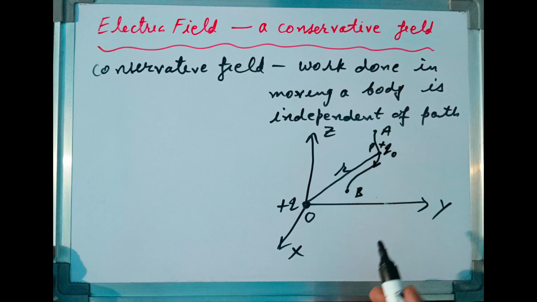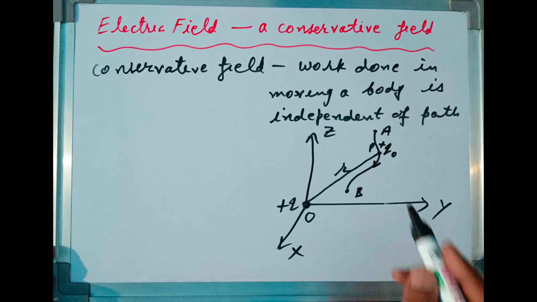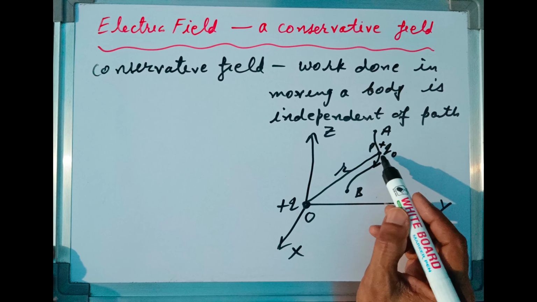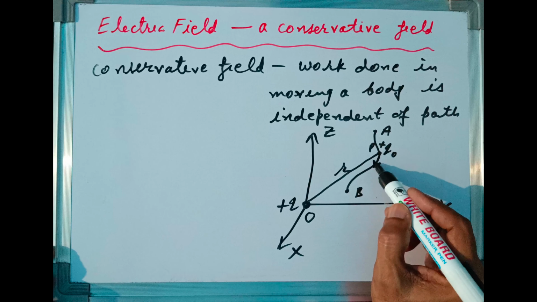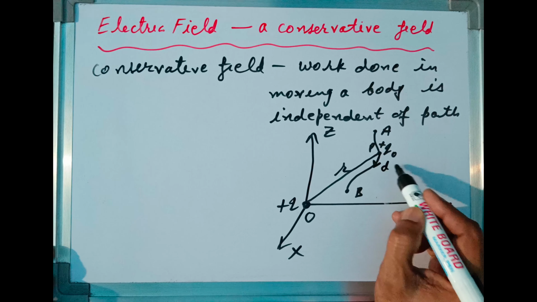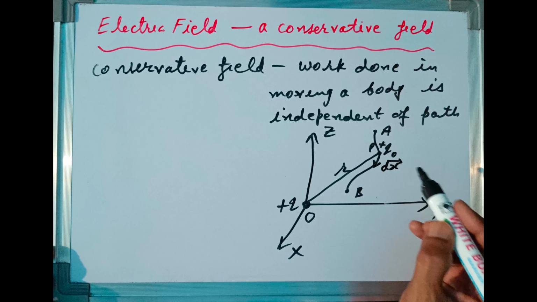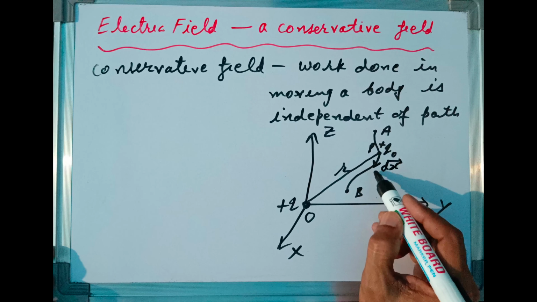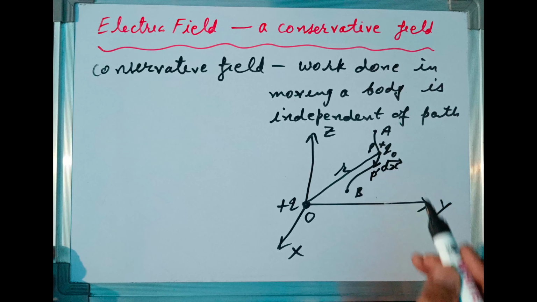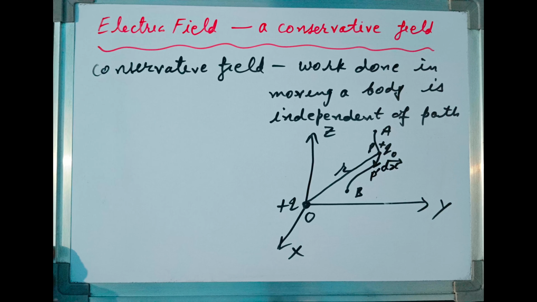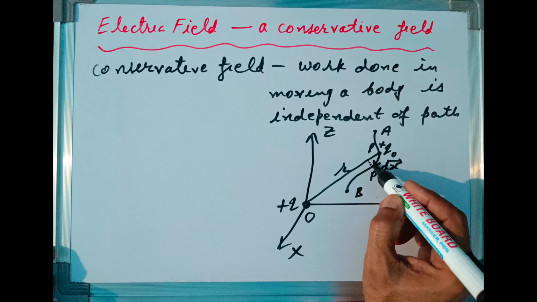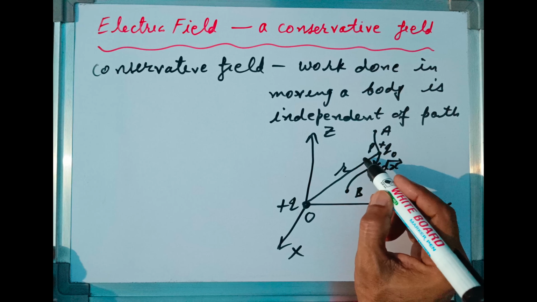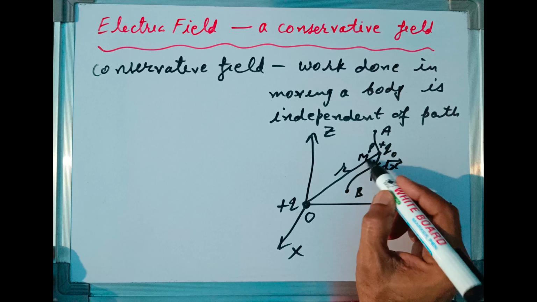Test charge is always taken as positive. At this arbitrary position P, let me consider a small displacement, that is dx vector. So let me call this point P, and the end we have P dash. Now I will draw a perpendicular from P dash onto this line. Let me call this foot of perpendicular as M.